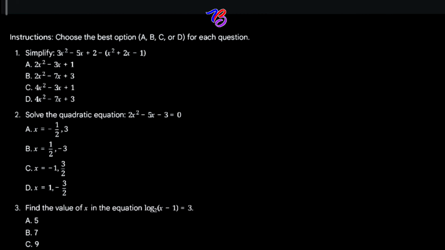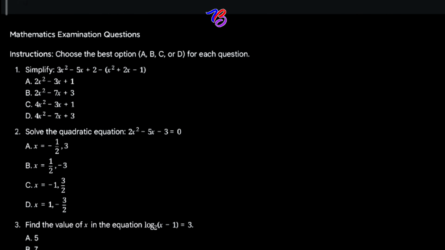So today, let's dive deeply into mathematics. Question 1. Simplify 3x squared minus 5x plus 2, minus, open bracket, x squared plus 2x minus 1, close bracket. You are expected to simplify. When you hear simplify, it means reduce until you cannot solve again. Reduce that particular given equation to its lowest term until you cannot do anything again with it. So that becomes your final answer.